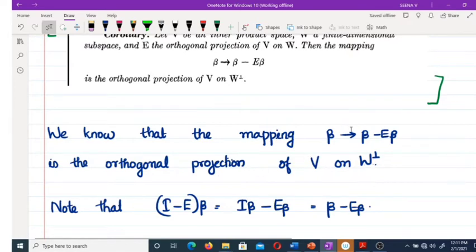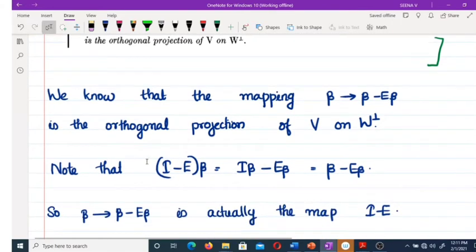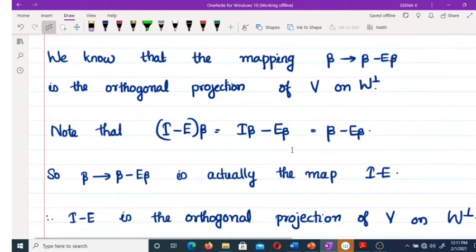Now what is actually this beta minus E beta? Note that (I minus E) beta you can write as I beta minus E beta. But I is the identity map, so I beta is beta. So (I minus E) beta is actually beta minus E beta.